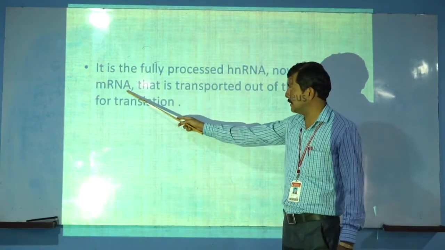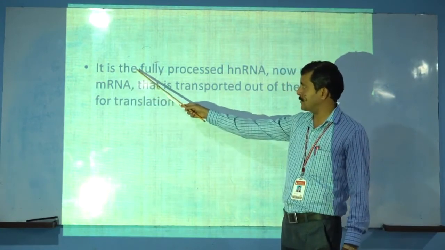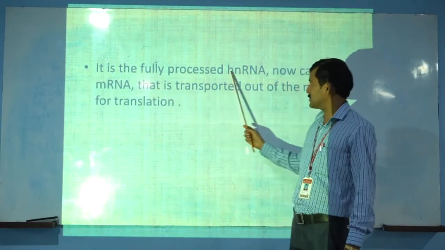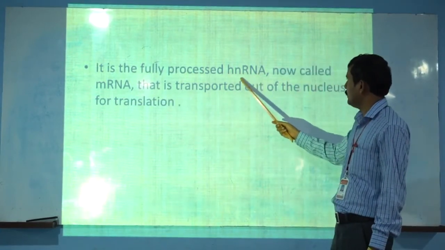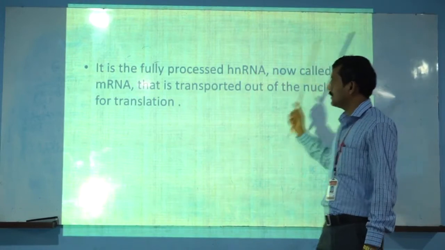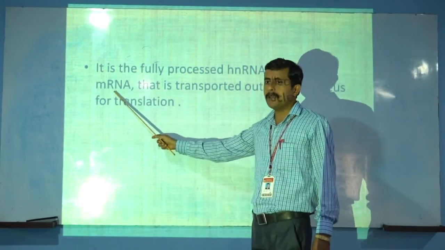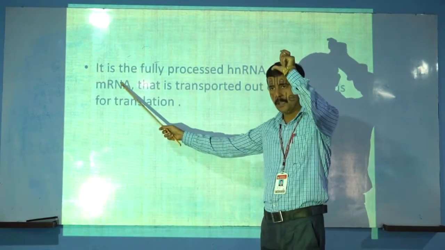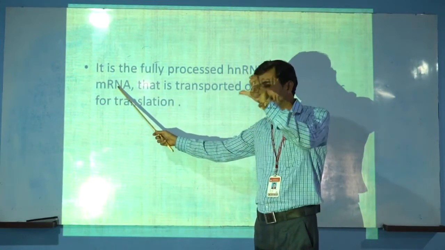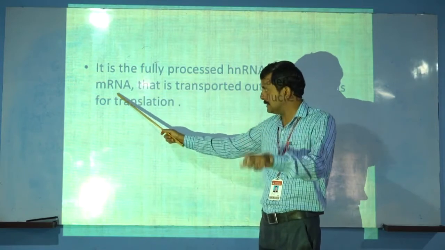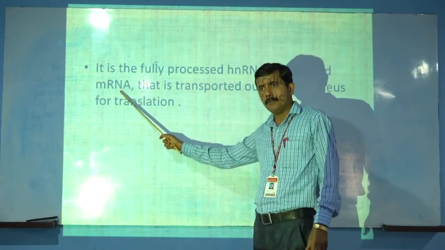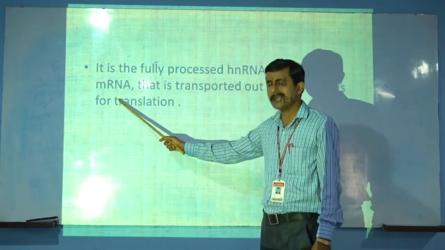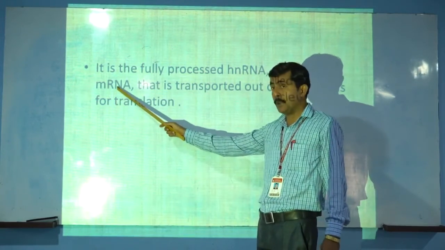This piece of coded genetic information is used for the next process, translation, and mRNA is very important.